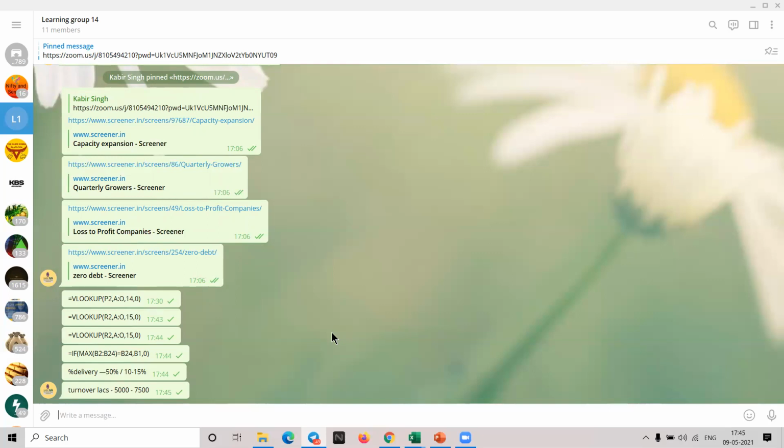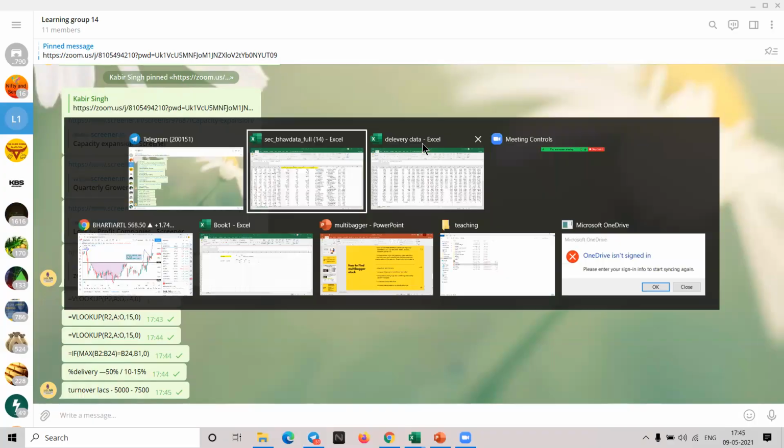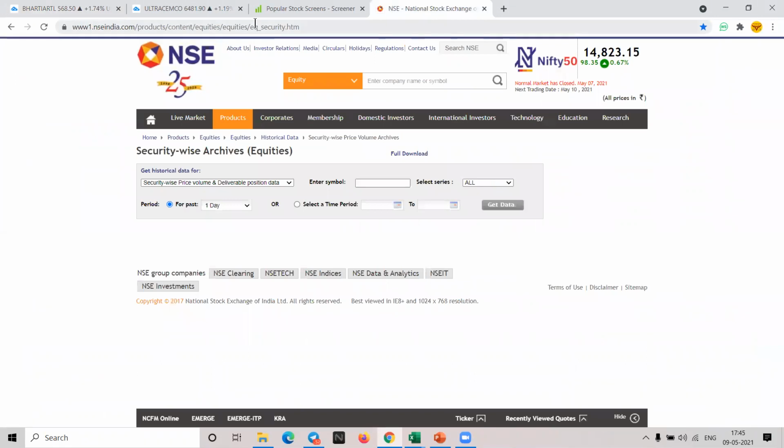Please share that website also from which you took that Excel. Yeah, that link also. That is the NSE main website. You can Google it also. I'll also share the link. So just give me a minute. Right, so this is the website. You have to directly click on full download, complete data I want. Stock wise also you can get it here. Just enter the symbol. We are not doing that.